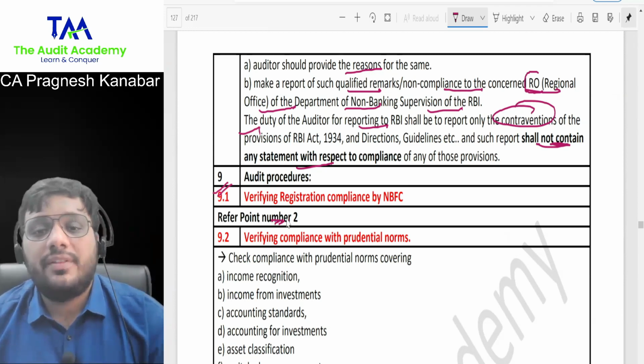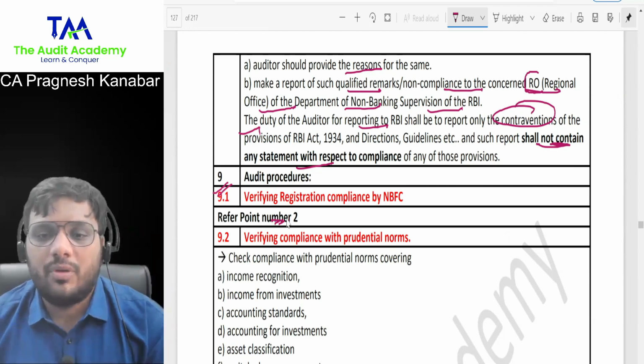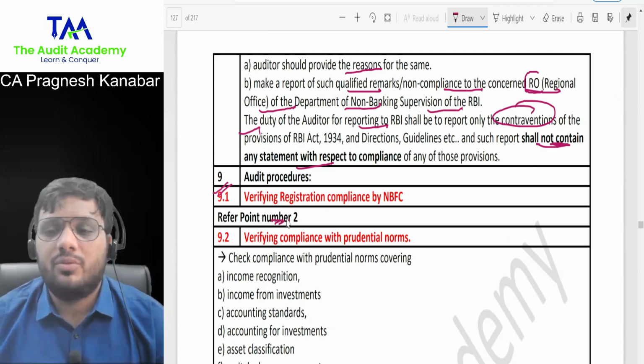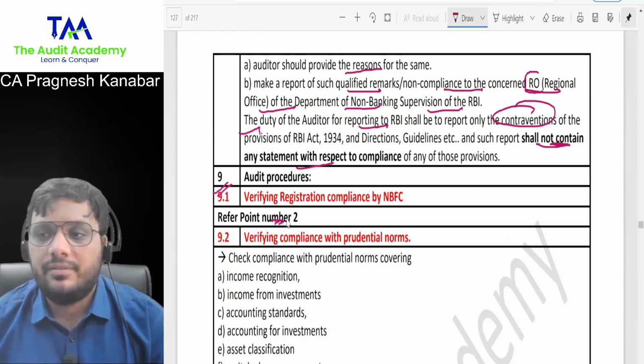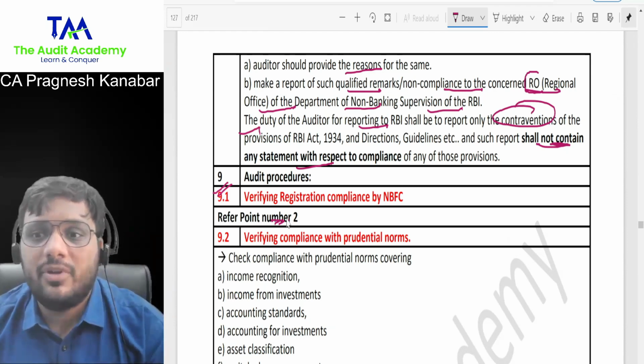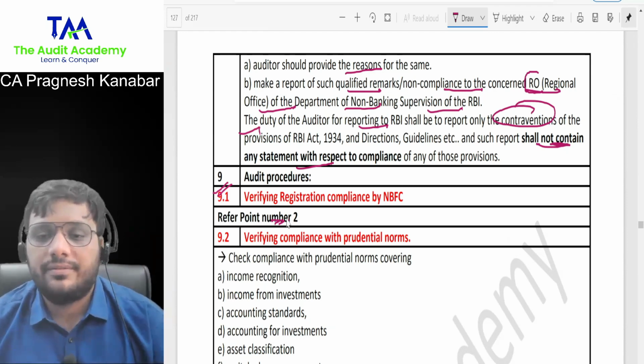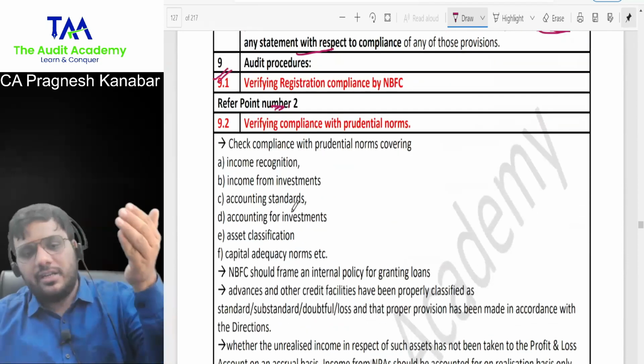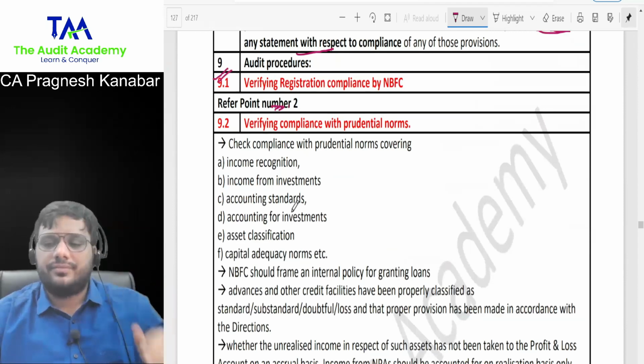Check whether they have obtained a proper registration from RBI. Check whether they are maintaining net owned fund requirements of 2 crores. Check whether such NBFC is exempt or not. Am I clear with this? Yes. So the same points which you understood earlier, you have to write like a checklist.